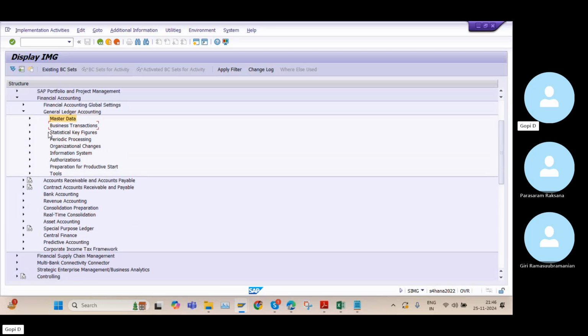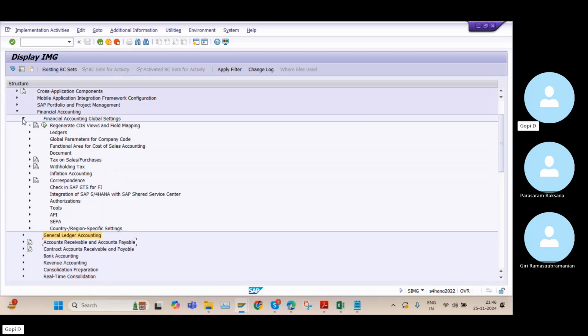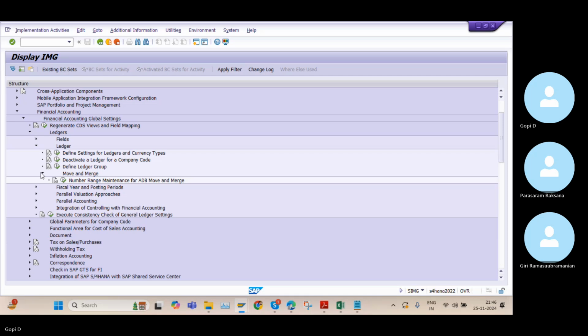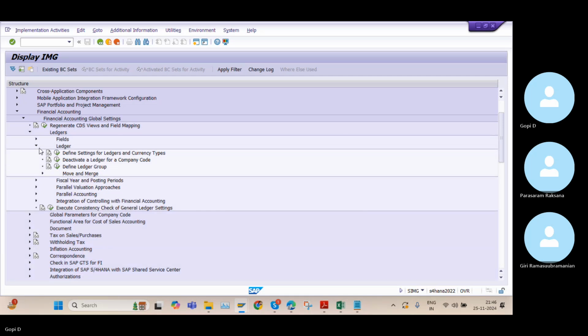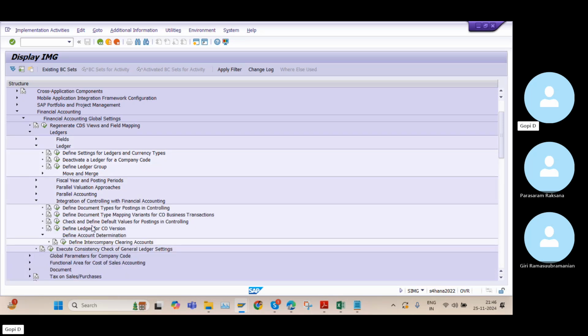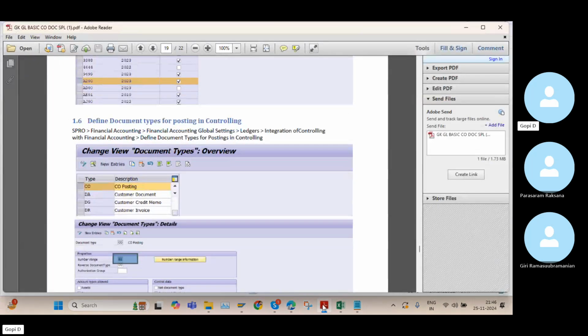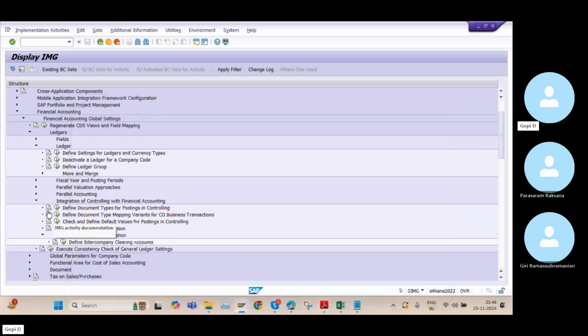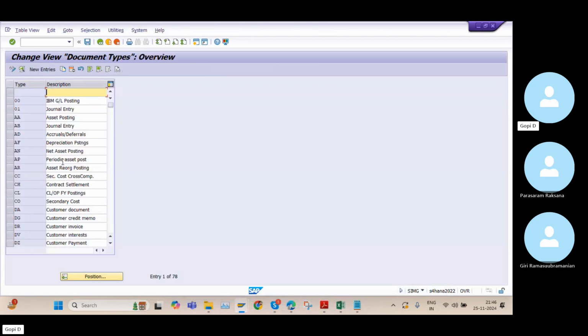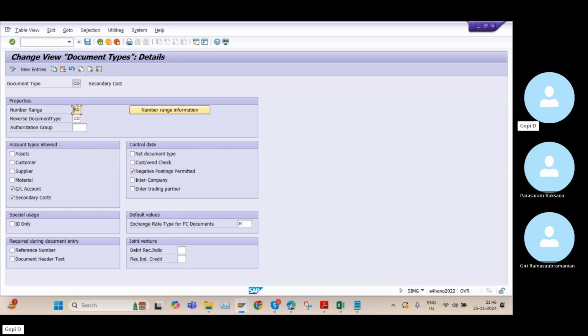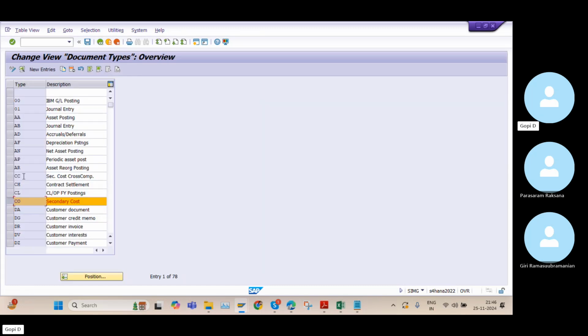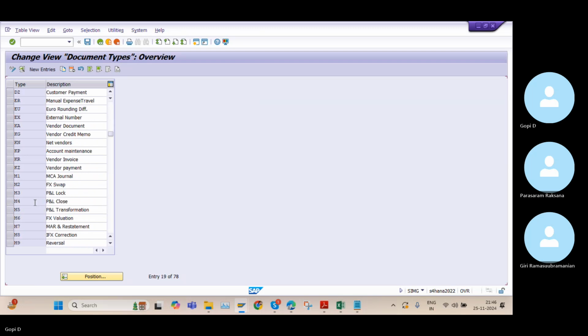And for this one, again, I need to go back into global settings, ledgers, and within the ledger. So there is an integration with the controlling and financial accounting. And here, we need to define document types, postings for the controlling, the first step. So this is also a standard one only. You can see here, there is a CO, and inside the CO document type, they maintained 80 number ranges. Then what they maintain for the CO part, so we will cross check.